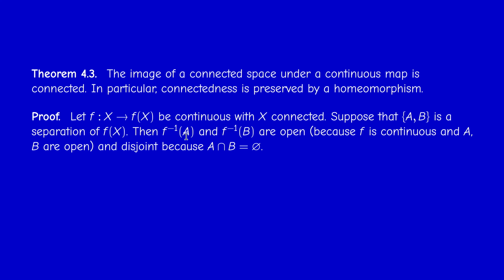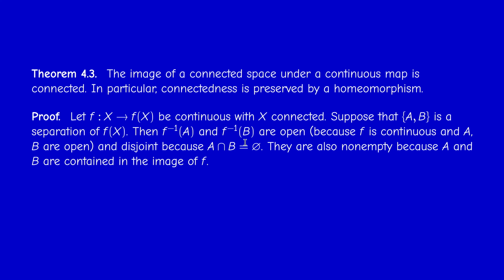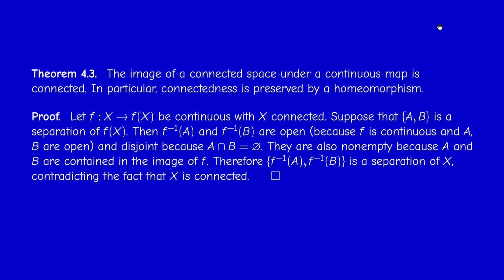By set theory, X is a disjoint union of f minus 1 of A and f minus 1 of B. This means that f minus 1 of A, f minus 1 of B would be a separation of X, and this contradicts the connectedness of X. So very simple. Expect such questions in the exam.